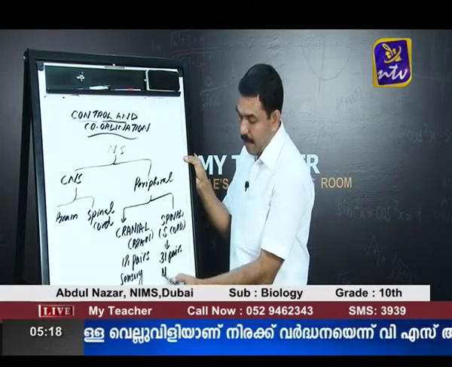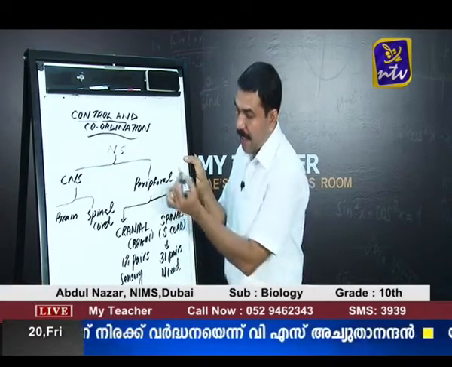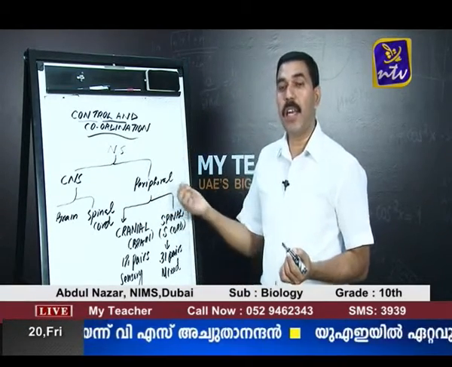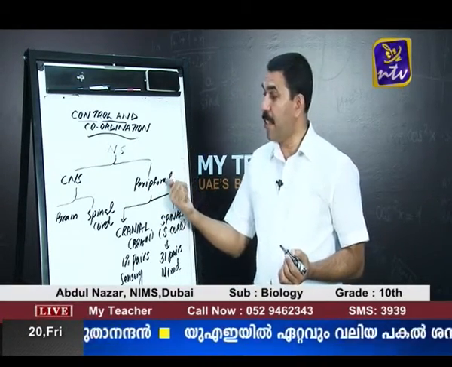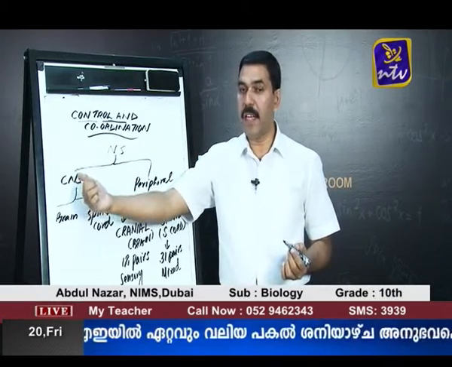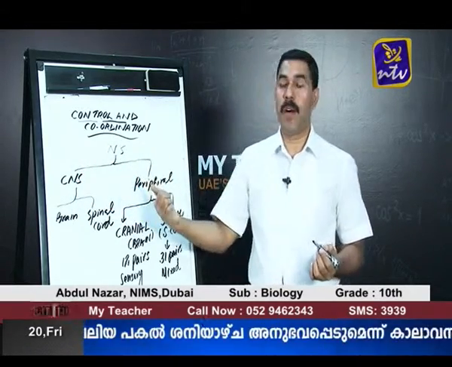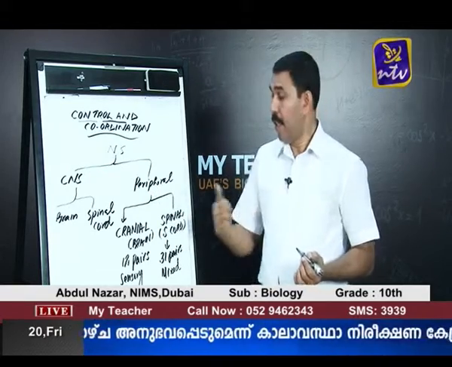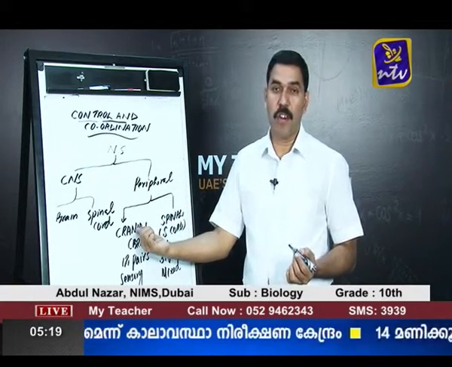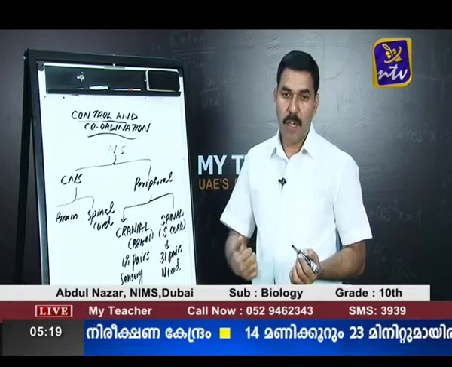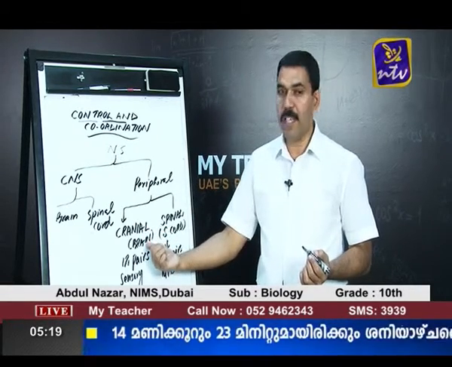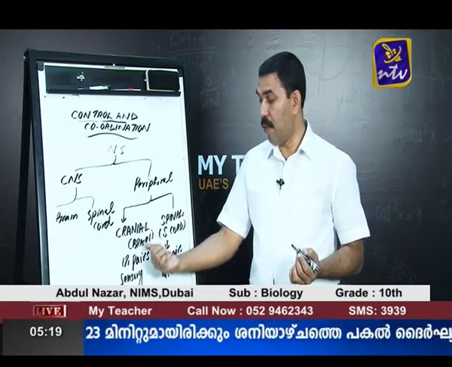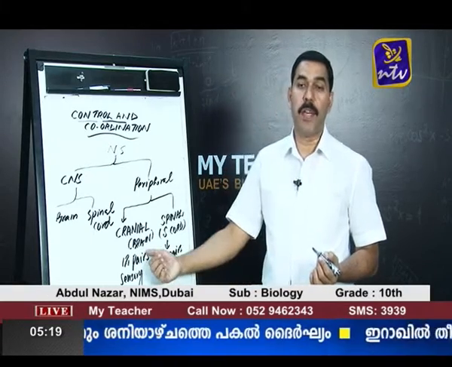Of the 31 pairs of nerves which originate from the spinal cord, all are mixed. So, once again let me repeat, the peripheral nervous system is a communication pathway between the central nervous system and other parts of the body. It consists of two types of nerves. One is those nerves which originate from the brain, called cranial nerves. There are 12 pairs of cranial nerves.